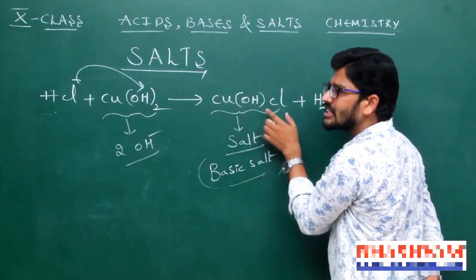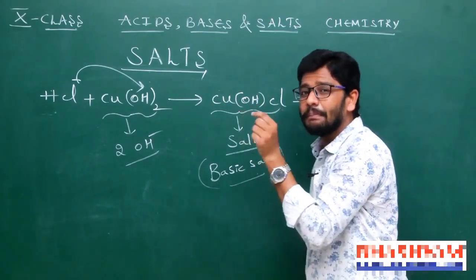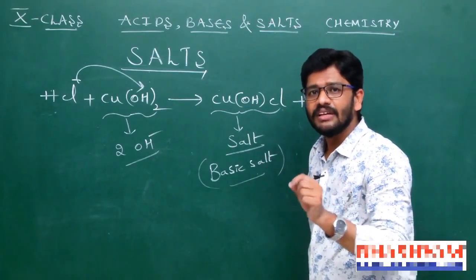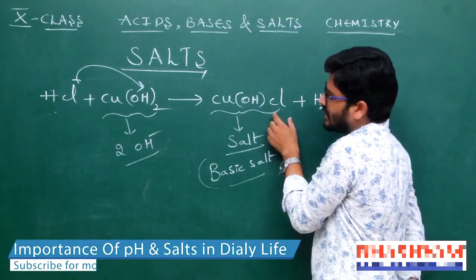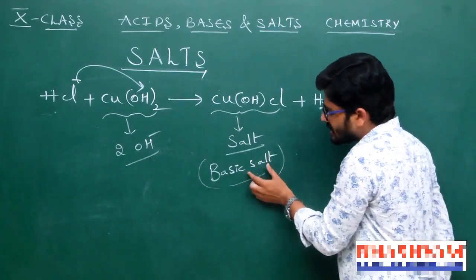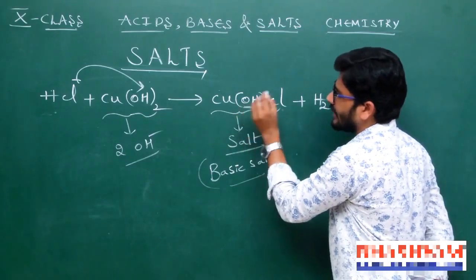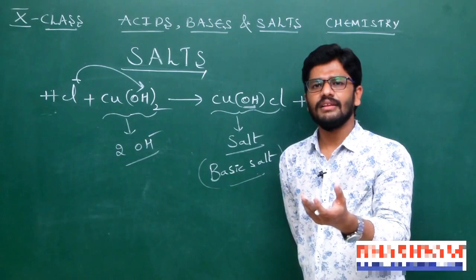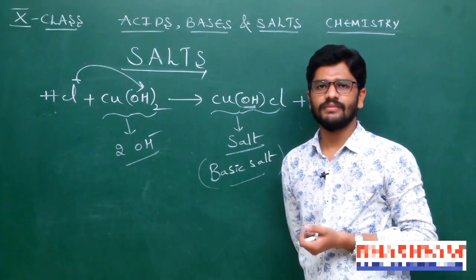So in this reaction, the partial replacement of OH minus ions occurs. That's why it is called a basic salt. So basic salt consists of OH radical. Acidic salt consists generally of hydrogen radical. Okay.